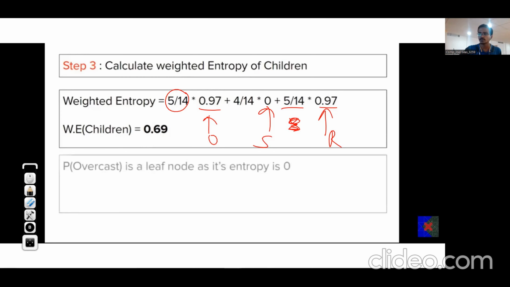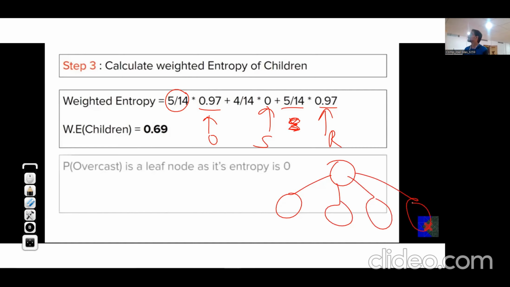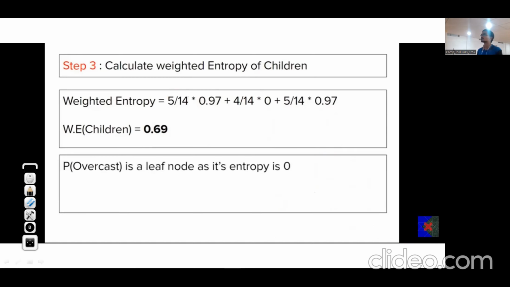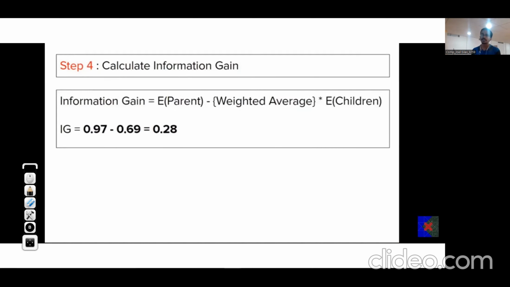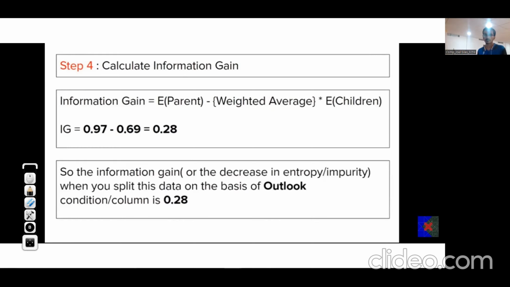So whenever we have a parent and its children, we need to calculate the difference between the parent's entropy and the weighted average of all children. Information gain for that particular subtree, or that particular state of the decision tree, will be the entropy of the parent minus the weighted average of children, which comes out to be 0.2.